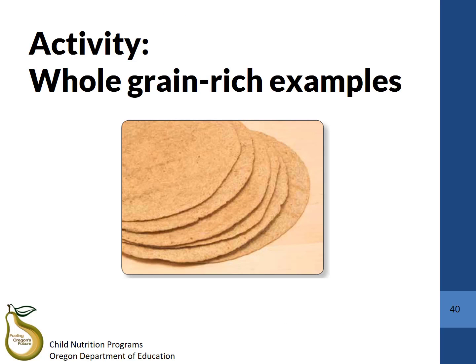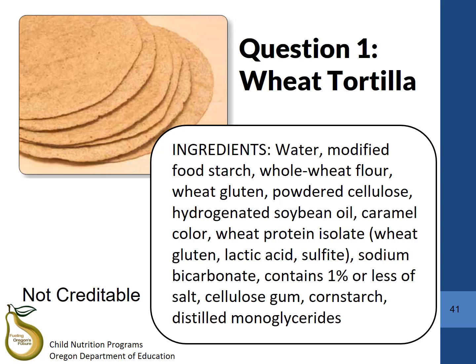Now that you've learned the 6 different ways to verify a product is whole grain rich, let's take a look at 2 quick examples. In this first example, we have a wheat tortilla. We have an ingredient list for this tortilla and nothing else. Because of this, we will need to use method 6, the rule of 3. Let's take a look at the tortilla's ingredients and figure out if this is whole grain rich.